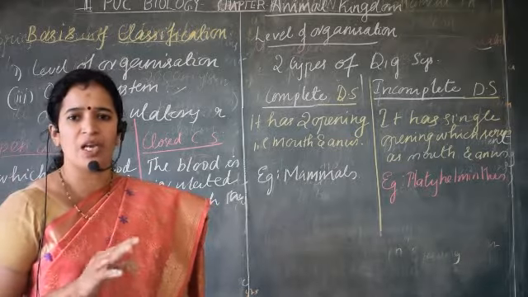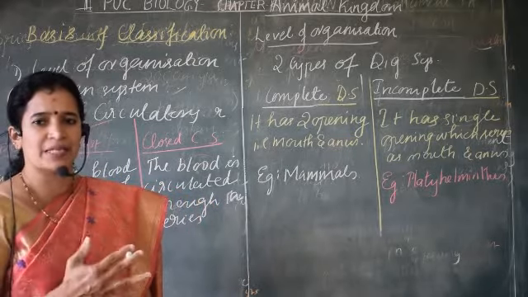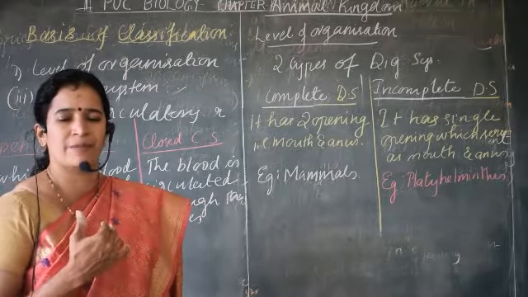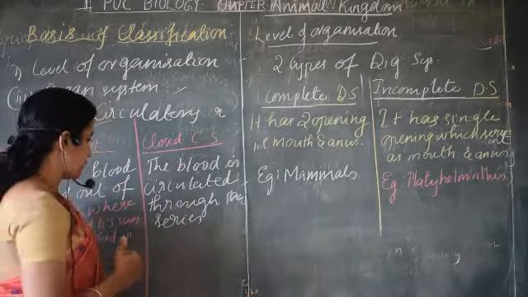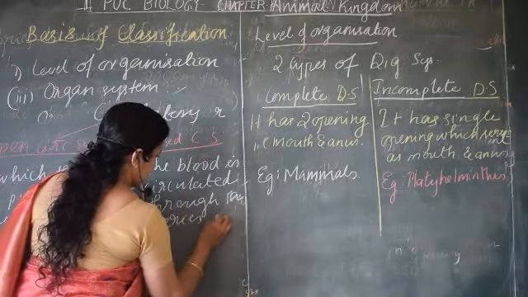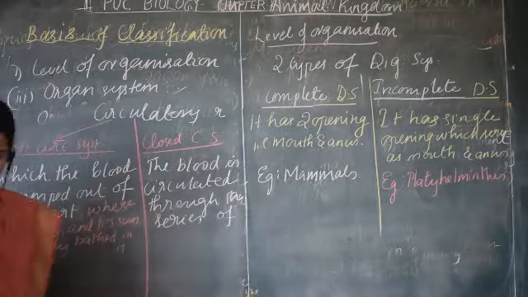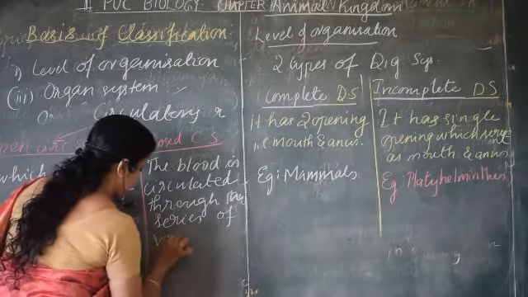All of them have different diameters, so some of them carry blood at high pressure, and some cannot. You will study that in the circulatory system. So blood is circulated through a series of vessels of varying diameter.